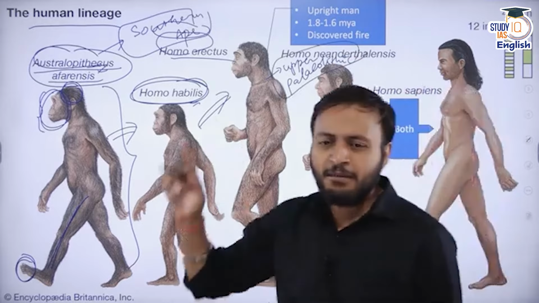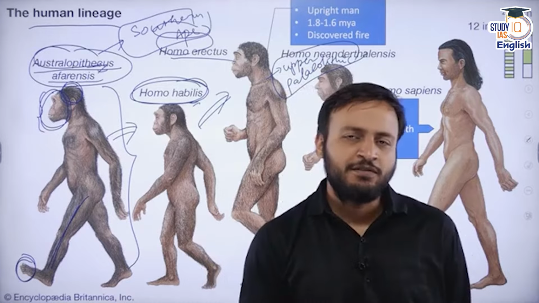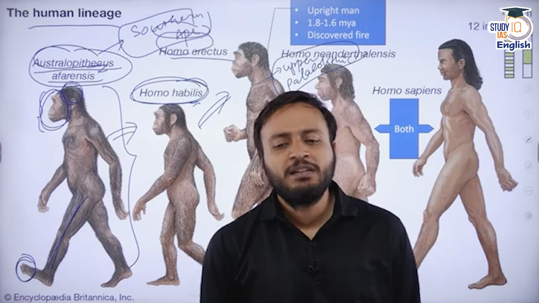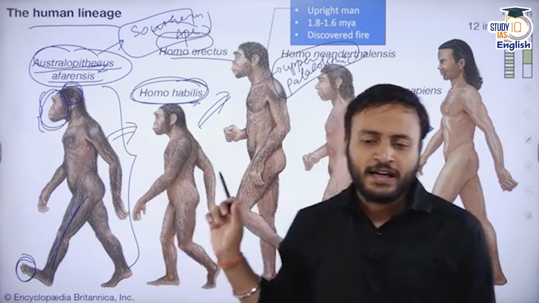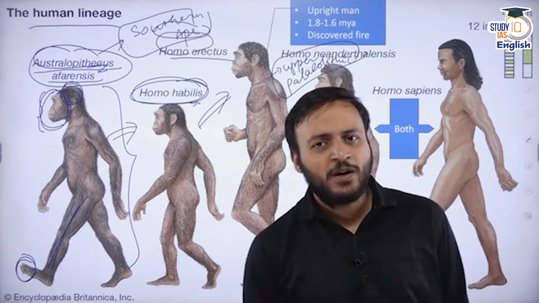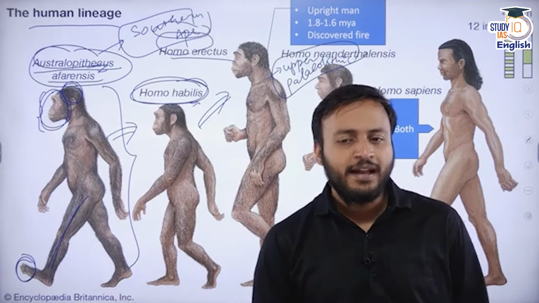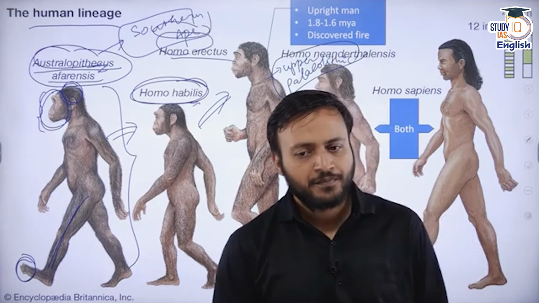It was the same time when fire was discovered by human beings. It is believed that Homo erectus discovered fire, and this incident was around 18 lakh to 16 lakh years ago.